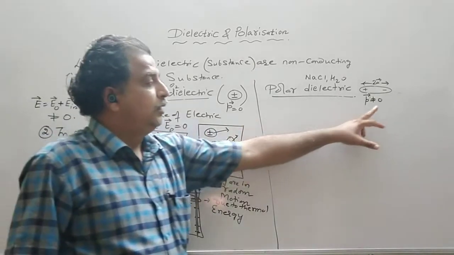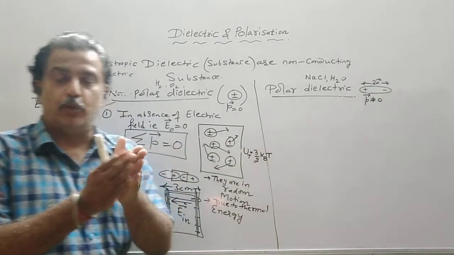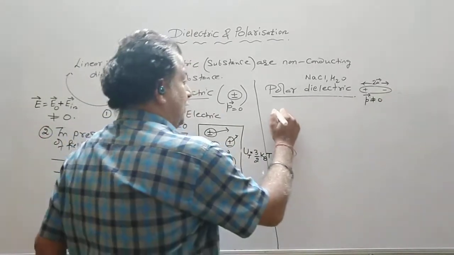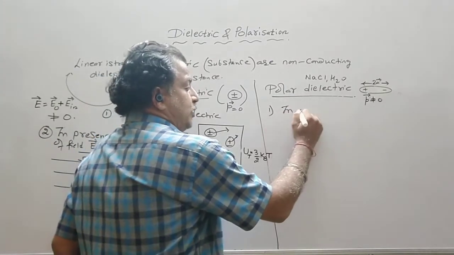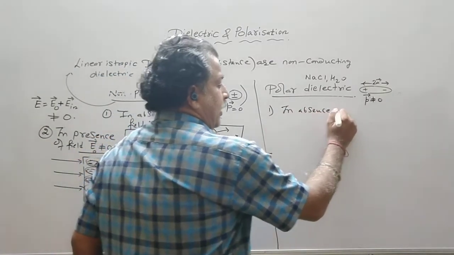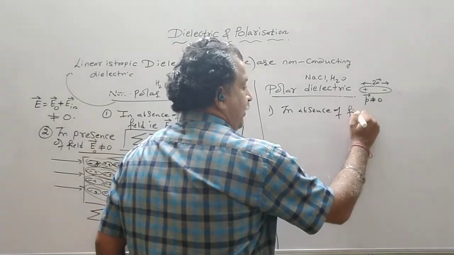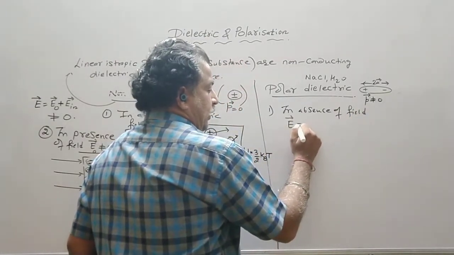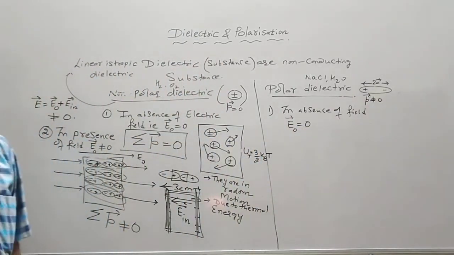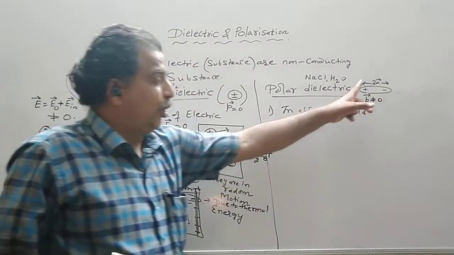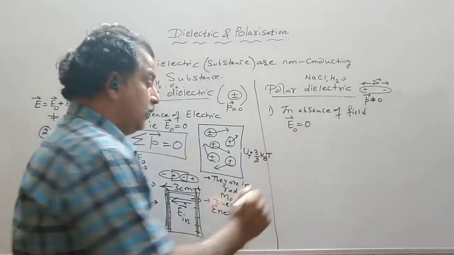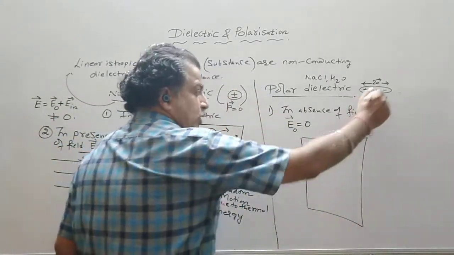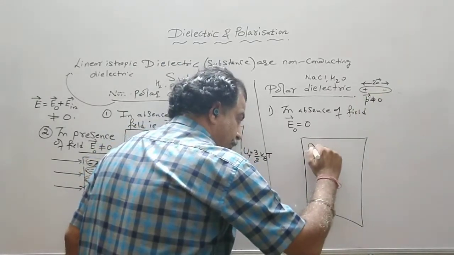Here, the positive and negative charge are already separated by a finite distance. But let us see the situation in absence of field, that is E naught is equal to 0. Now here each molecule has a dipole moment. But what is the situation here? Suppose this is one NaCl, plus minus.